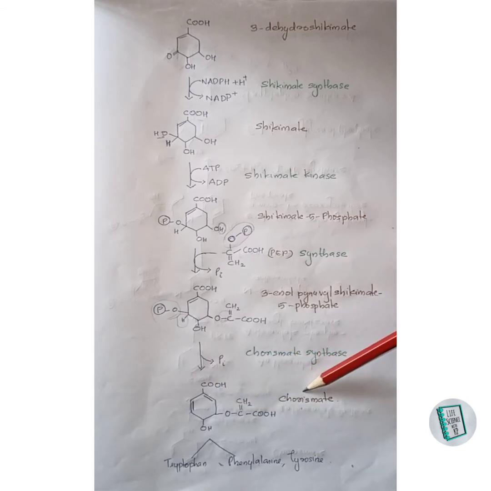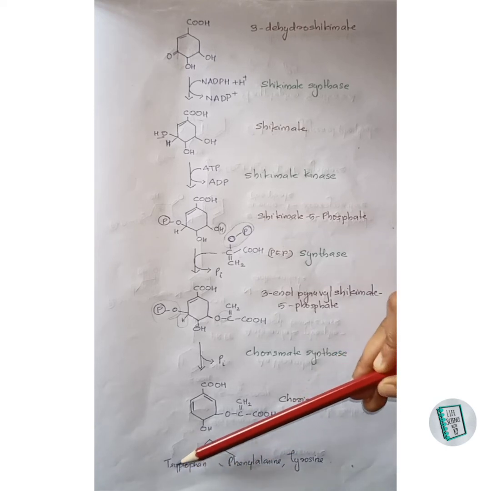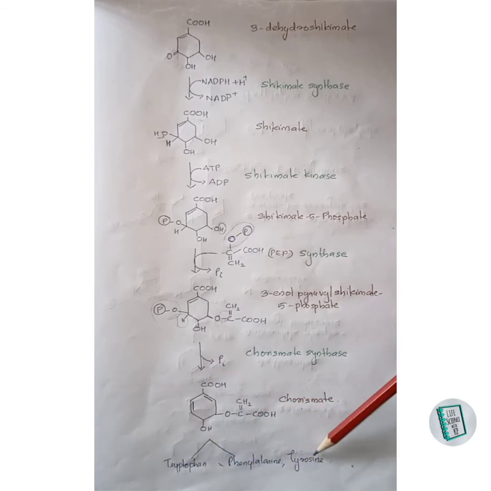This chorismate is formed. This chorismate is the first branching point, with one branch leading to the formation of tryptophan, and phenylalanine and tyrosine get formed from another branch point, that is prephenate.